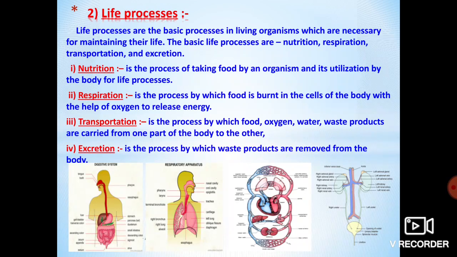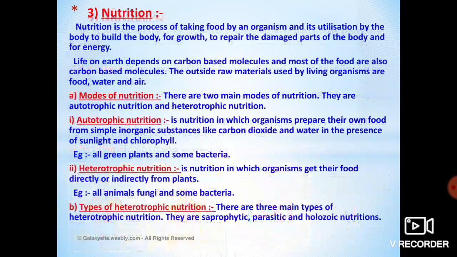So now you understand the meaning of life process and the different kinds of life process activities that take place in our body. A life process is a basic process in each and every living organism, and it is necessary for maintaining life. There are four basic life process activities: nutrition, respiration, transportation, and excretion. These are the concepts that we are discussing.